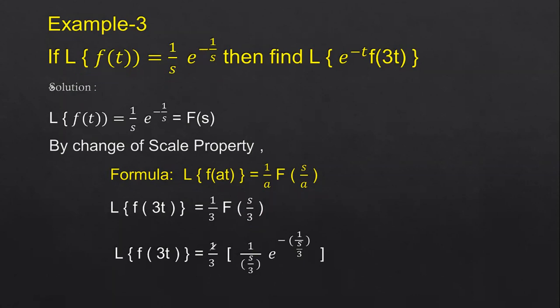So 1 by, in place of s, 1 by 3 into f of s by 3. That is nothing but, in place of s, you substitute s by 3: 1 by s by 3 into e power minus of 1 by s by 3. This is the way you have to apply the change of scale property.